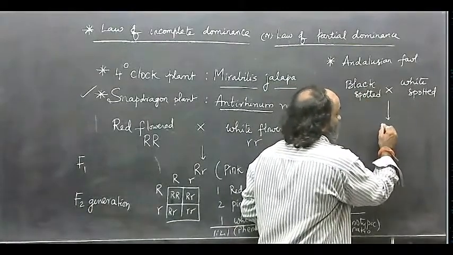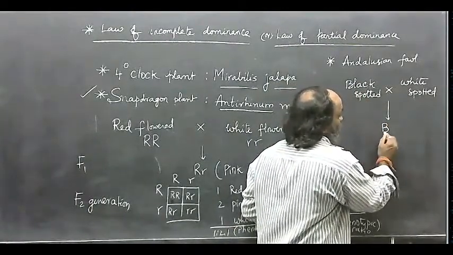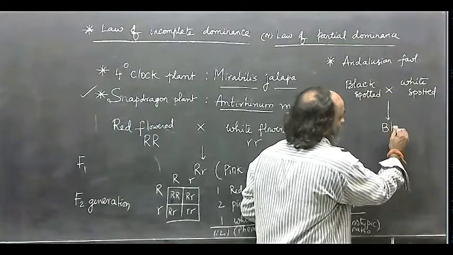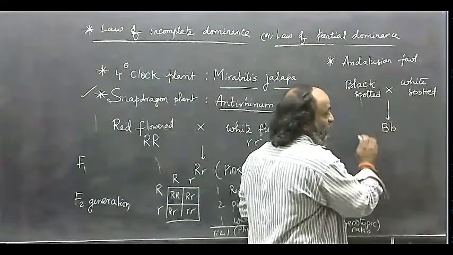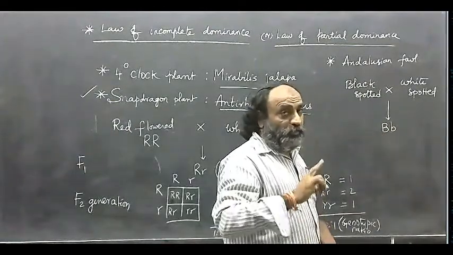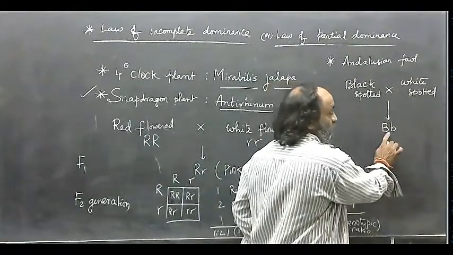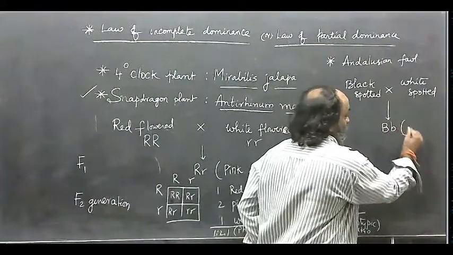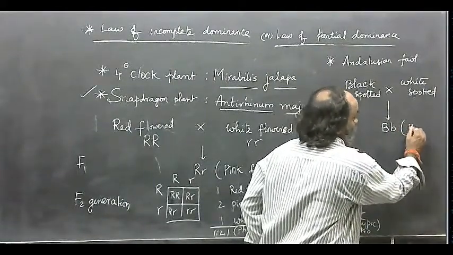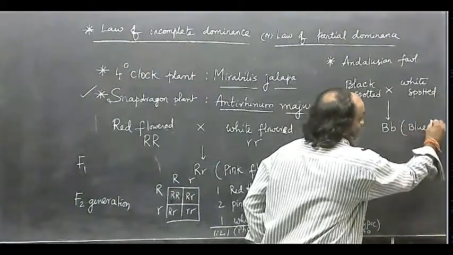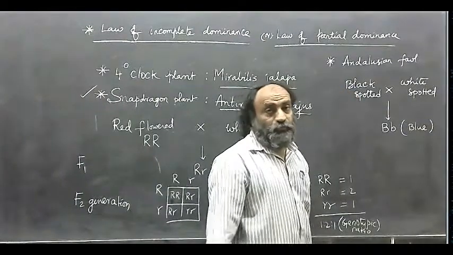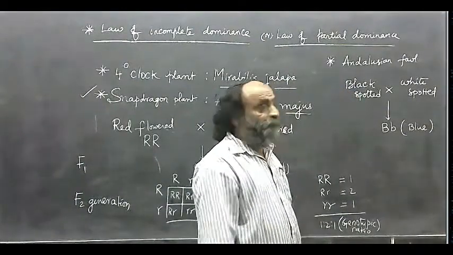Here, the F1 offspring are heterozygous. They are not black spotted, they are not white spotted, but in the heterozygous condition, they are found to be blue spotted birds, birds with blue spots.